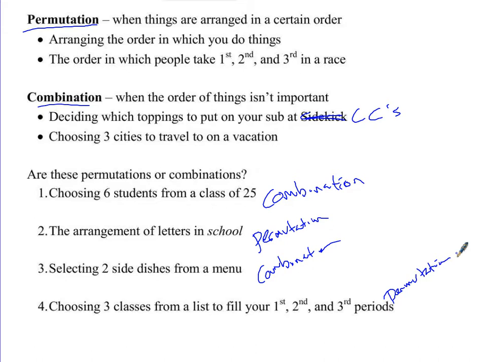So is that a permutation or a combination? It's a permutation. Order matters. That makes it a permutation. So actually, we use the wrong word when we say a combination lock, because it's not a combination that you're using. It's actually a permutation. They should be called permutation locks. That's true.